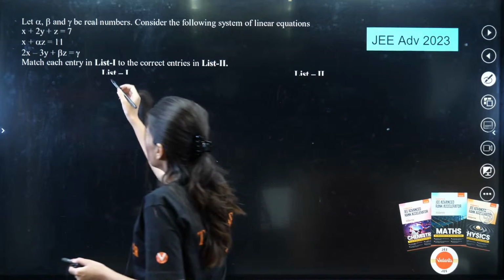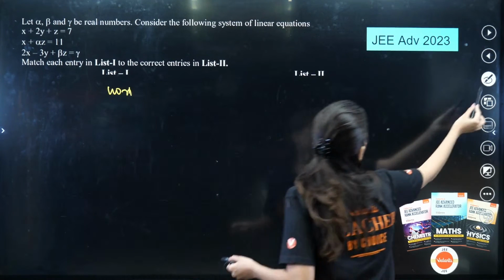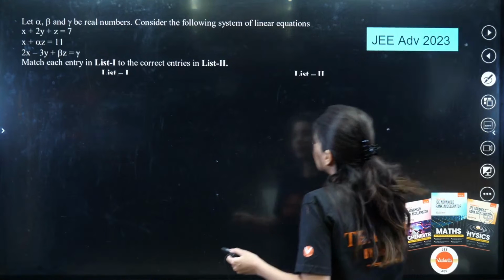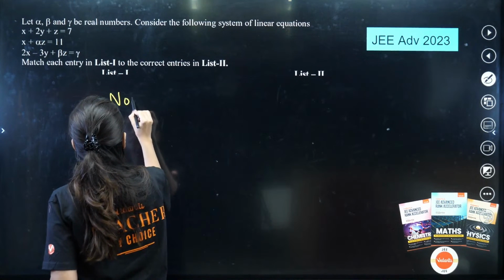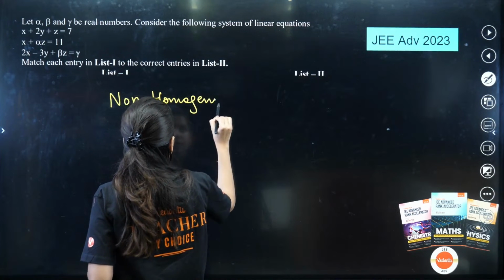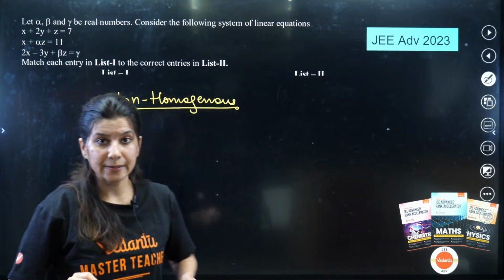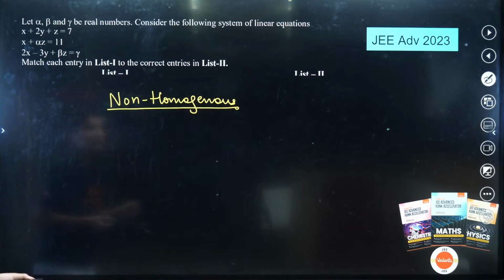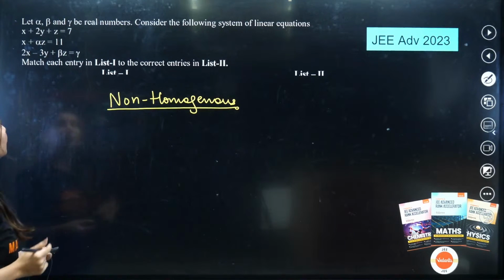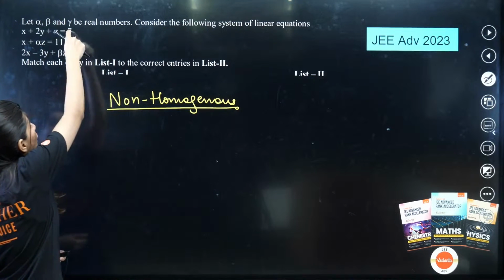So for non-homogeneous, that means for such type of system, you will see constants involved.